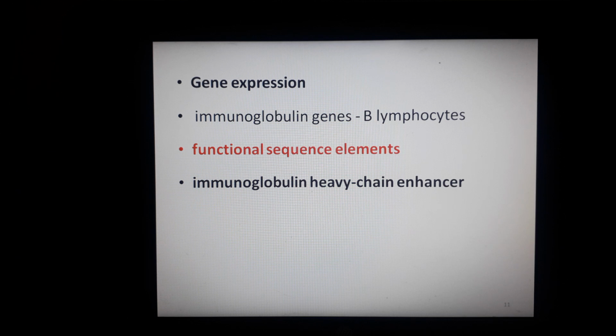For example, the immunoglobulin heavy chain enhancer spans approximately 200 base pairs, so it is not a huge size, and it contains at least 9 distinct sequence elements that serve as protein binding sites. If a mutation takes place in any of these sequences, it reduces the activity of the enhancer, but it does not abolish it. So this was all about the enhancers.